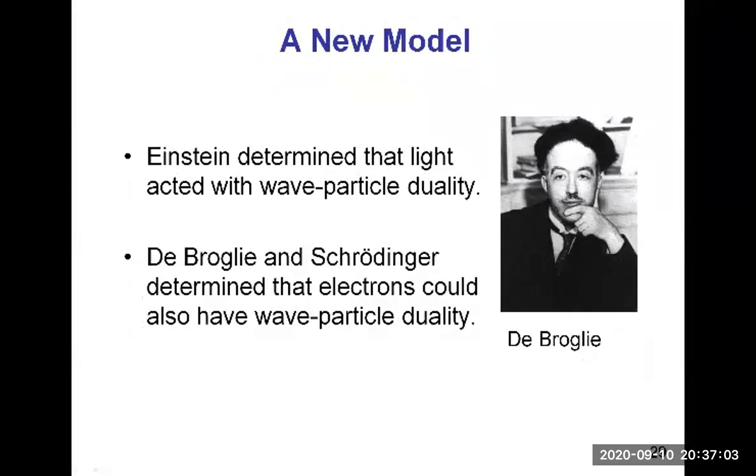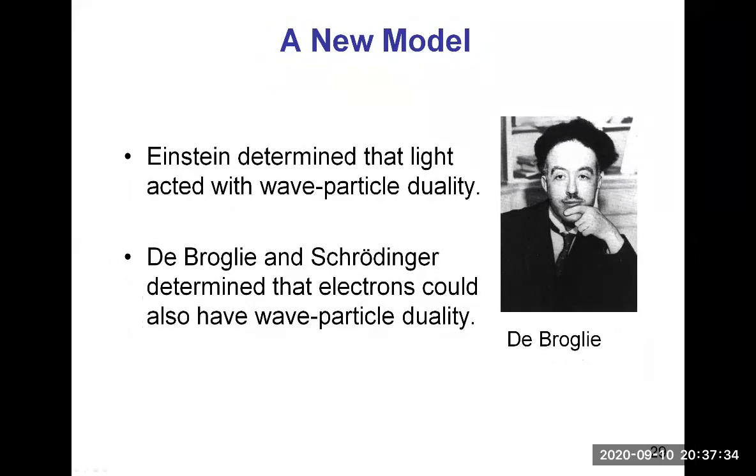So this is the fourth video on chapter 11. This video will focus on the quantum mechanical model of the atom. We finished the third video with the fact that the Bohr model of the atom was good, but only explained the hydrogen atom structure. And so it's not good enough to explain other atoms. So a new model was needed.